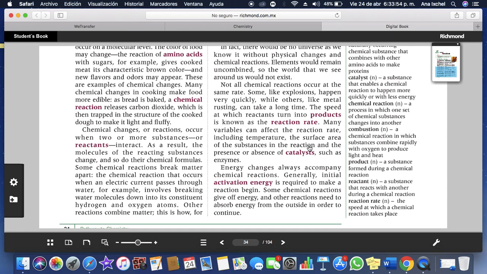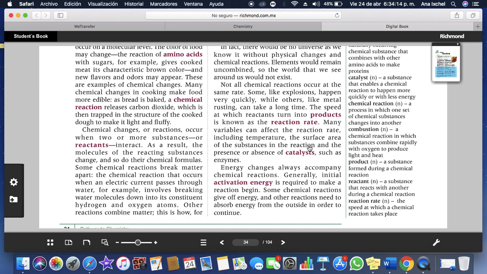Some, like explosions, happen very quickly, while others, like metal rusting, can take a long time, and the speed at which reactions turn into a product is known as the reaction rate.